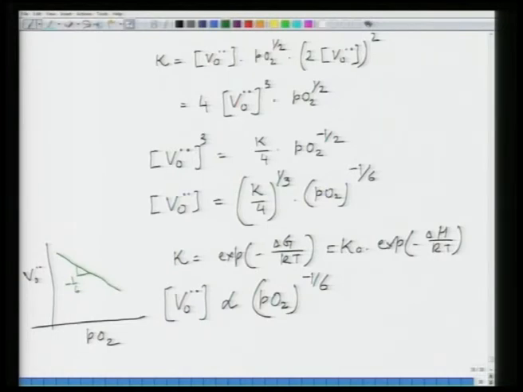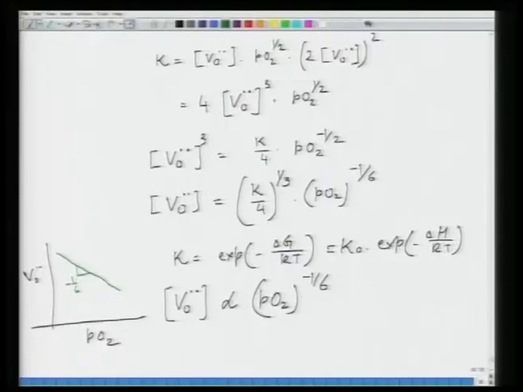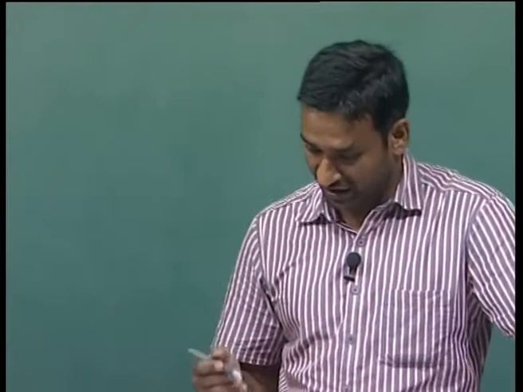So, the concentration of oxygen vacancies decreases as you increase the partial pressure of oxygen, which is intuitively understandable, because as you are increasing the partial pressure of oxygen, basically you are pumping more oxygen into the system. As a result, you are reducing the concentration of oxygen vacancies. So, this is the dependence of oxygen vacancy concentration on partial pressure of oxygen in a non-stoichiometric oxide, which is oxygen deficient, and where oxygen vacancies are